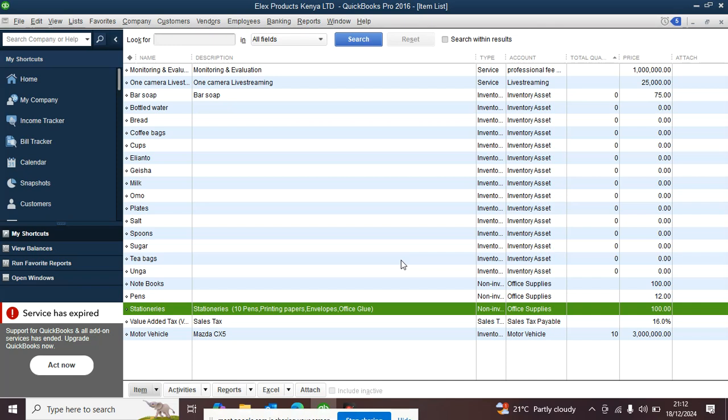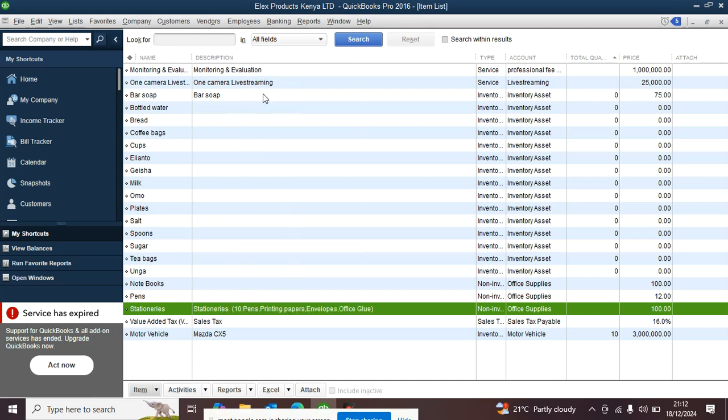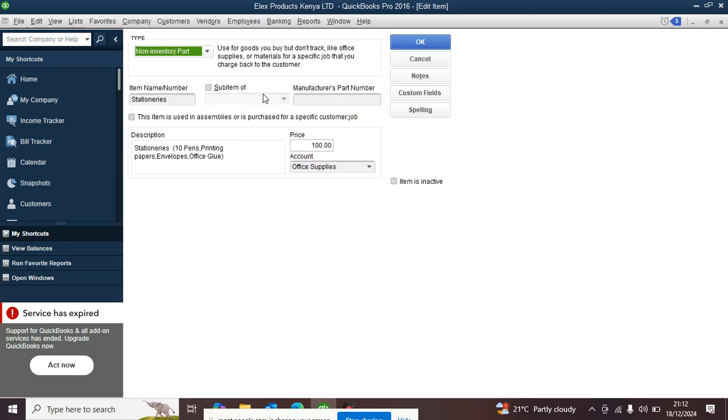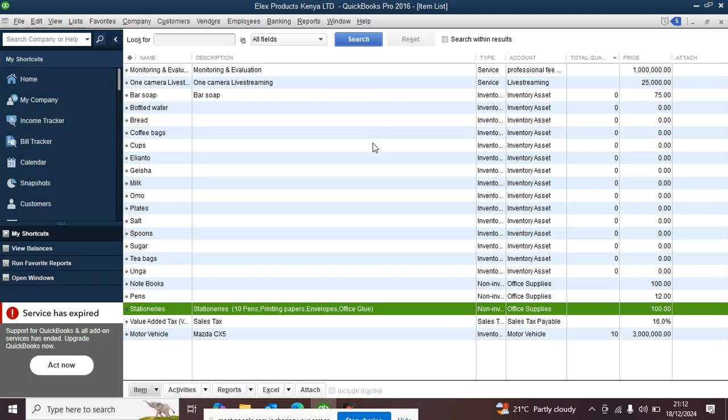So that is it. So once you record your stationaries or rather non-inventory items, let me also check it again. Let me try to edit the item and see whether it is non-inventory, so that one is okay. What else?